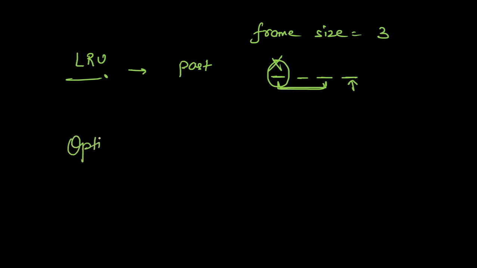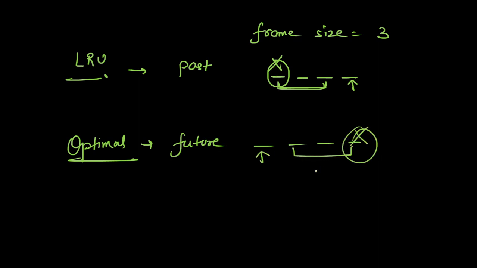And when I'm dealing with optimal में I look for the future references. Similarly, मतलब I have to enter this one, so I look for these 3 and this one will be removed. So this is the difference between LRU and optimal. LRU में you look for the past references and past में जो सबसे least, सबसे पहले use किया गया, that one will be replaced. Optimal में जो सबसे आगे है, जो बहुत टाइम बाद जाके यूज होगा, that one will be removed. ठीक है, so this is the difference between LRU and optimal.